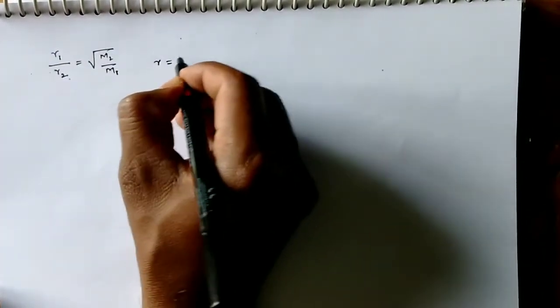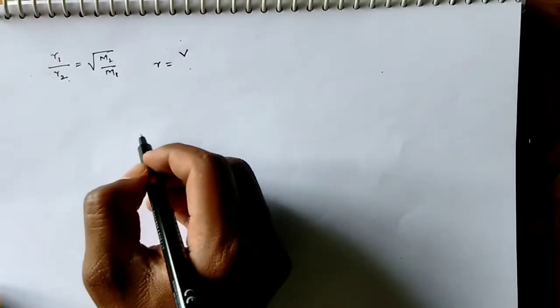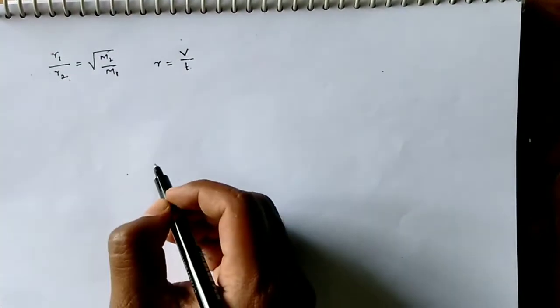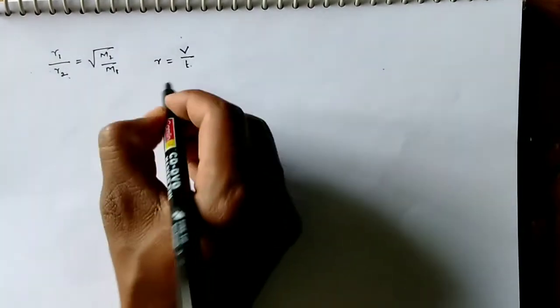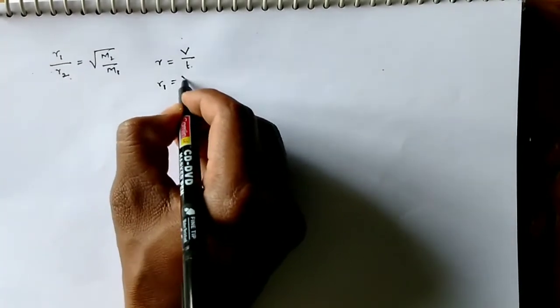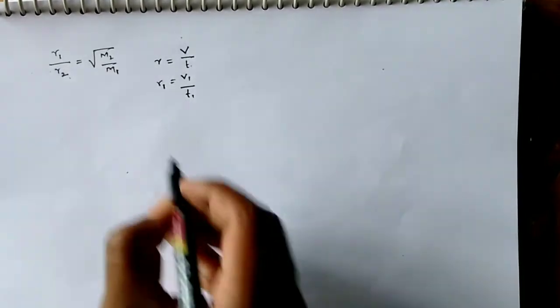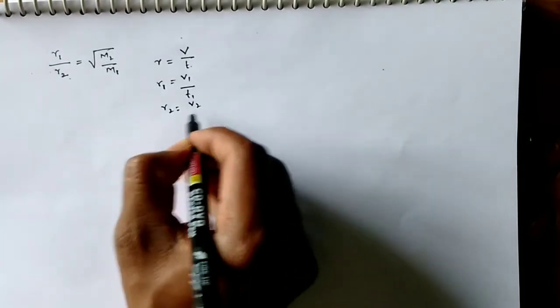So what is rate of diffusion? Rate of diffusion is the volume of gas diffused in unit time. So rate of diffusion equal to volume of gas by time. So I write here R1 equal to V1 by T1, R2 equal to V2 by T2.